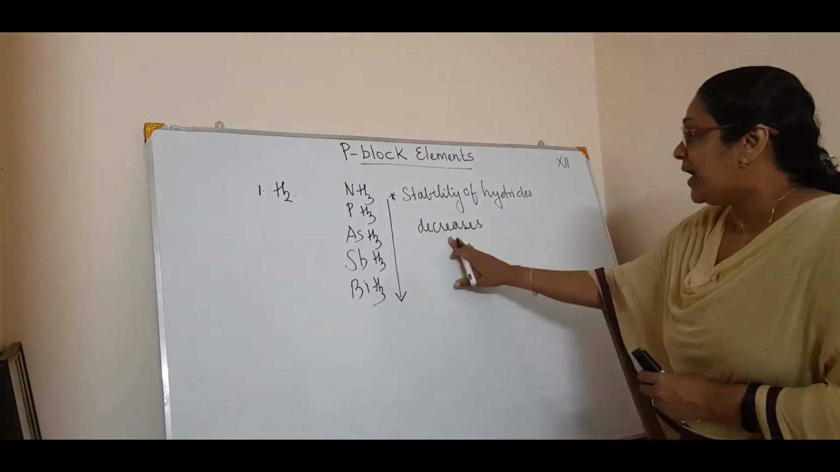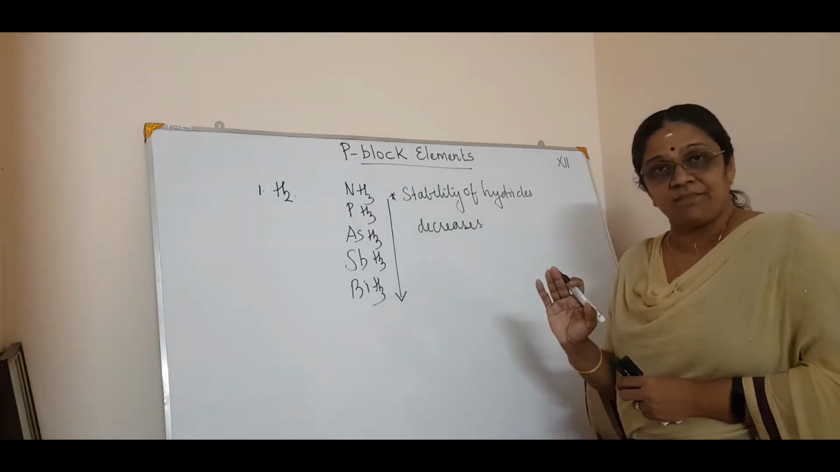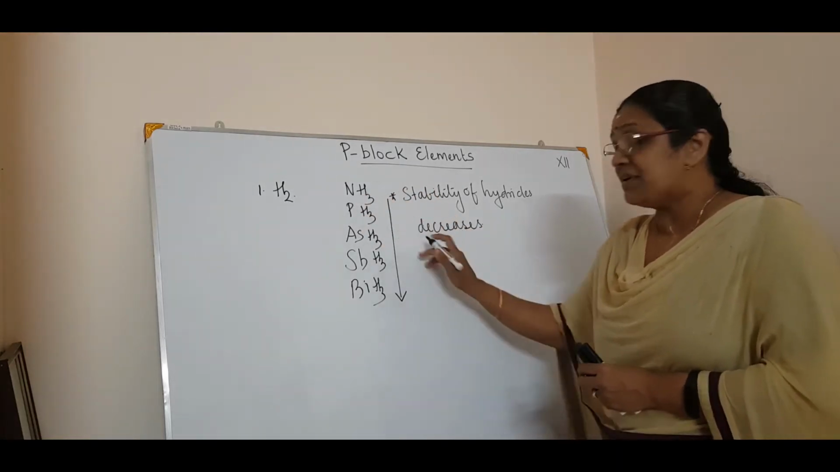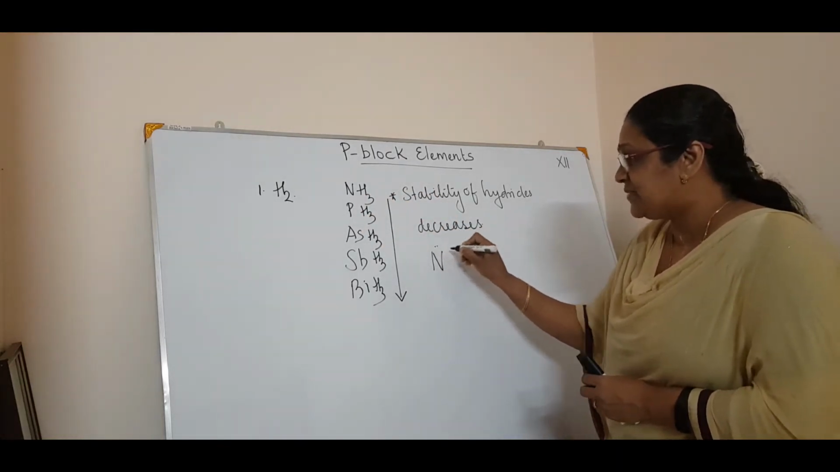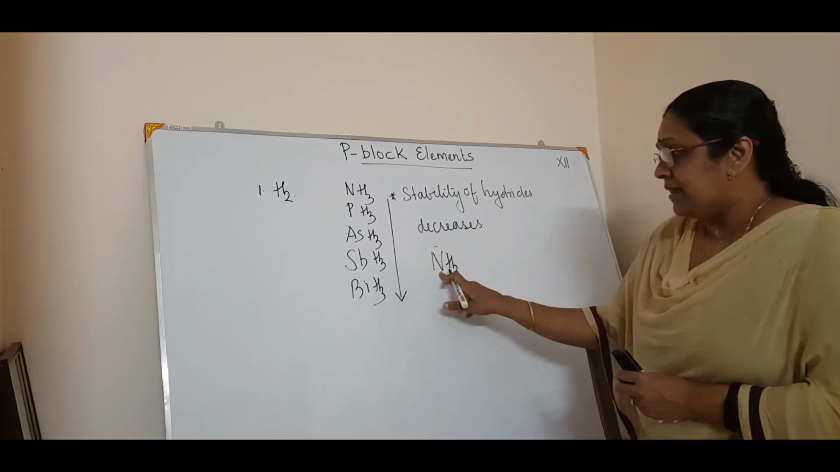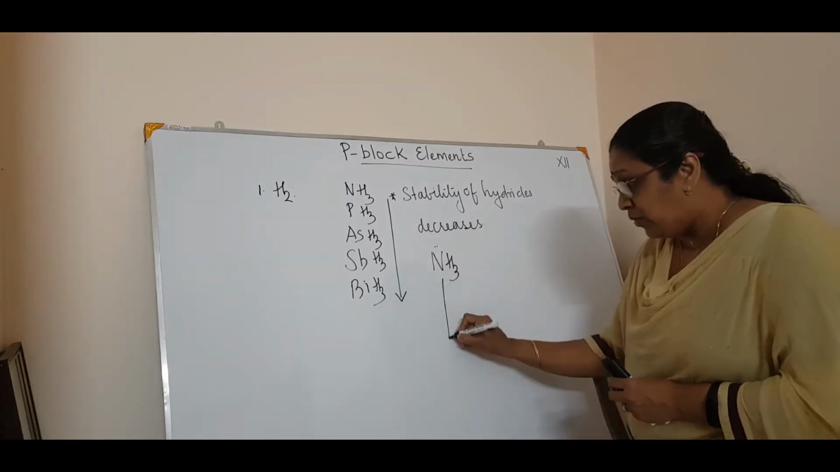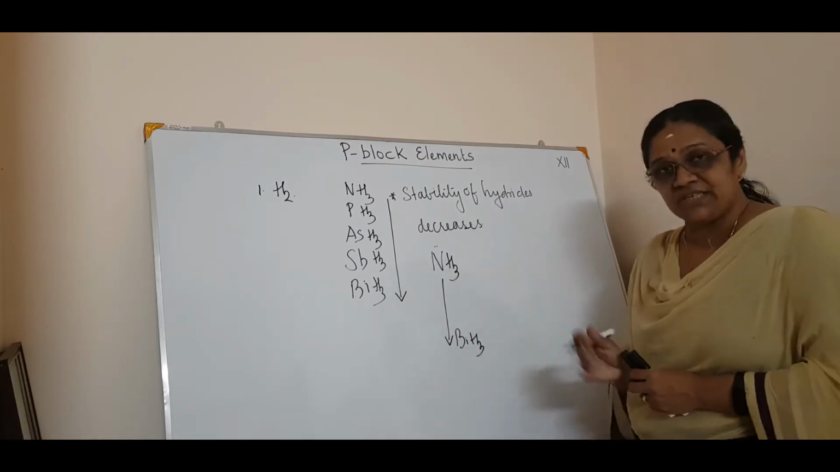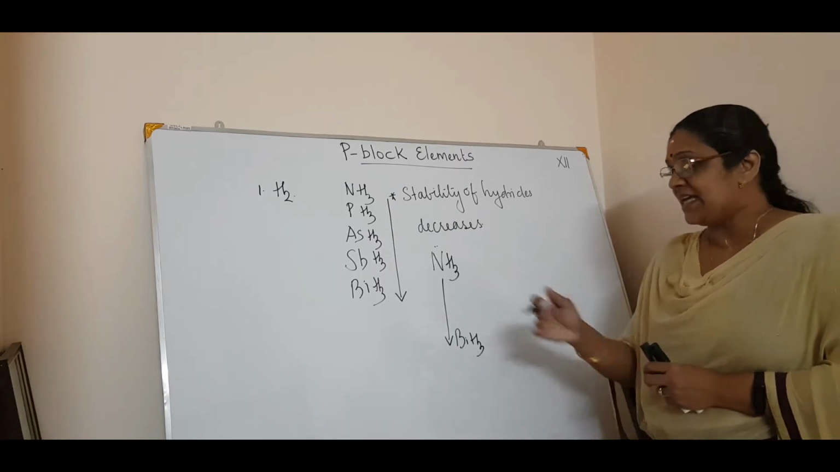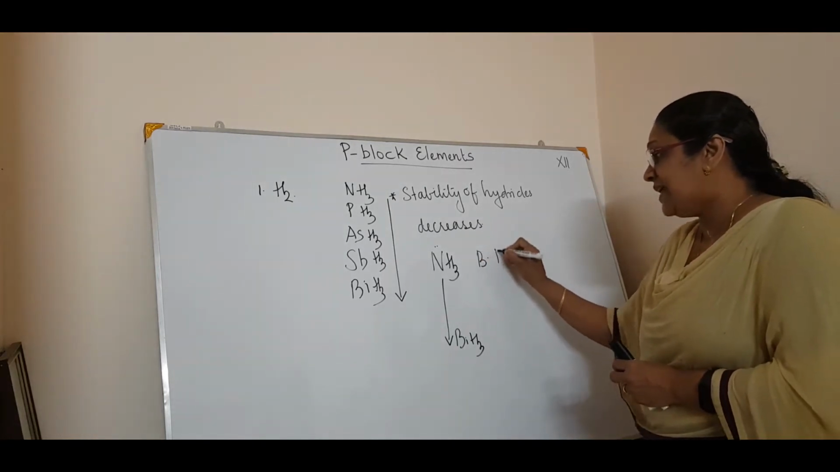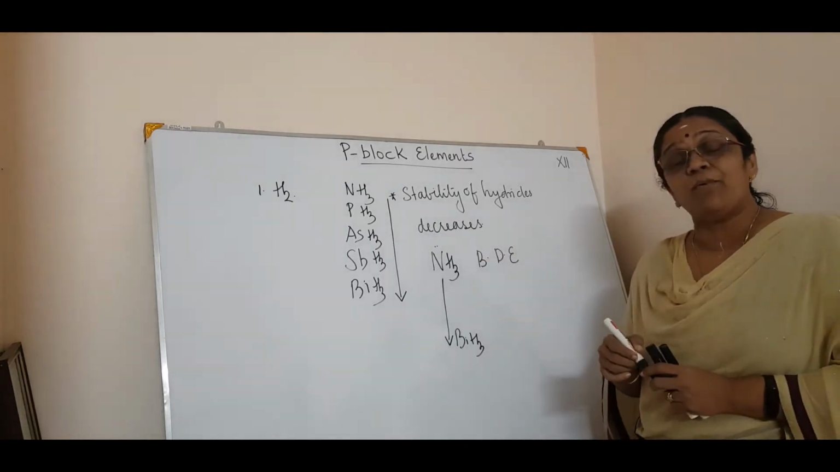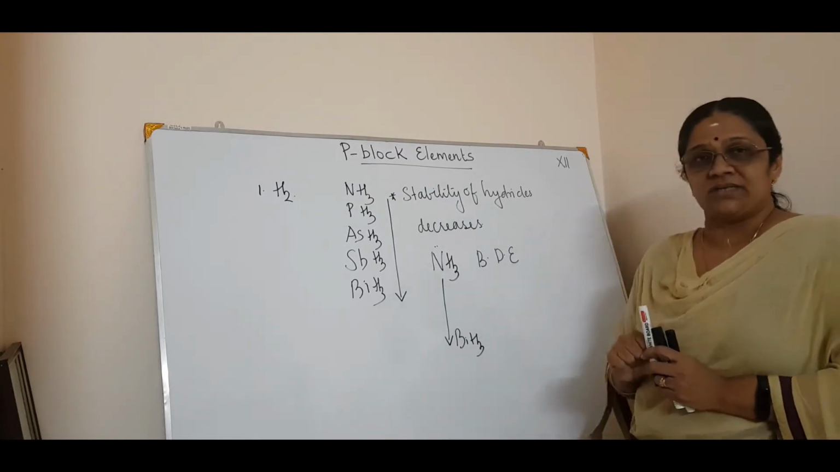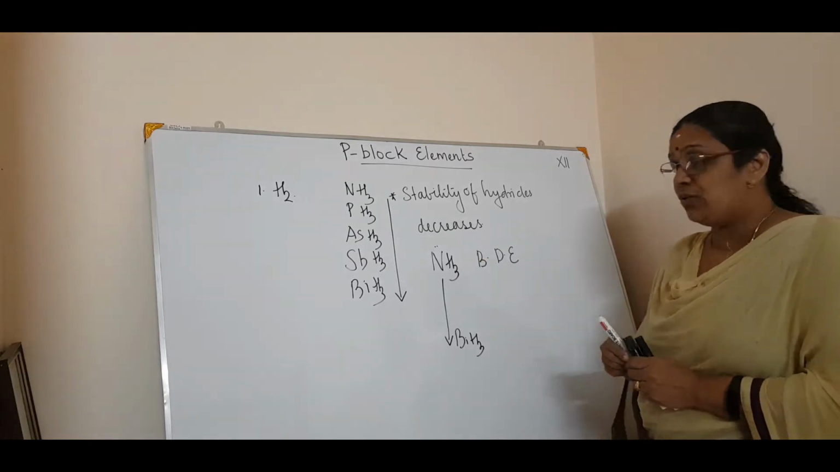So why is the stability of hydride decreasing? That we have to know. The reason is, since nitrogen is very small, as you go down the group, bismuth is having a higher size than nitrogen. Which means the bond dissociation enthalpy changes. What is meant by bond dissociation enthalpy? That means in order to dissociate the bond of this hydrogen, you know that, right?